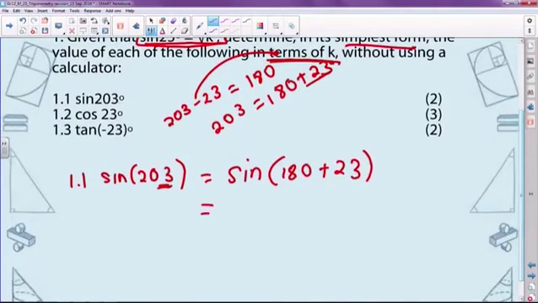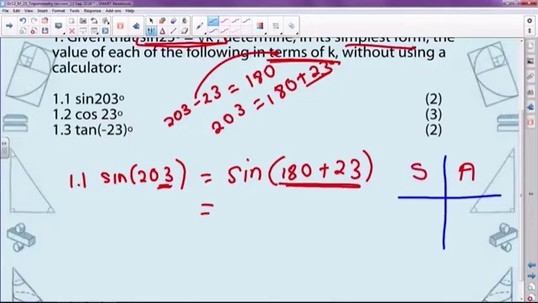Okay, you know from your reduction formulae and the reduction that you've been practicing so far that for sine of 180 plus 23, we first look at where the angle is in relation to the ratio, and that means we need to consider the CAST diagram. Remember your CAST diagram, it's a guide as to what ratio is positive where. So all the trig ratios are positive in the first quadrant. Sine is positive in the second quadrant, tan is positive in the third quadrant, and cos is positive in the fourth quadrant. We know that in the first quadrant all the angles are acute, meaning that they are less than 90 degrees.